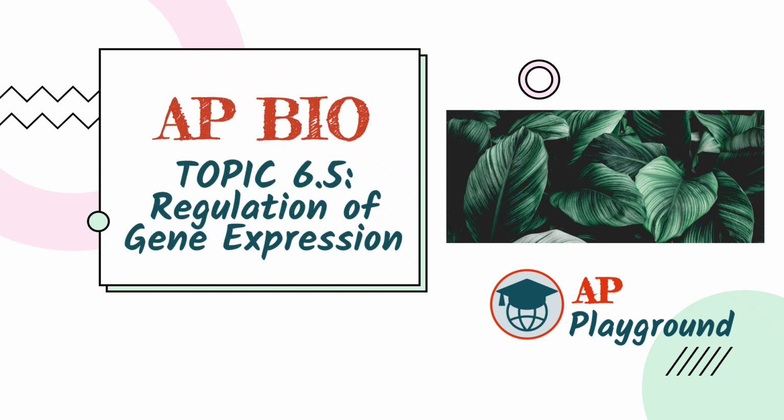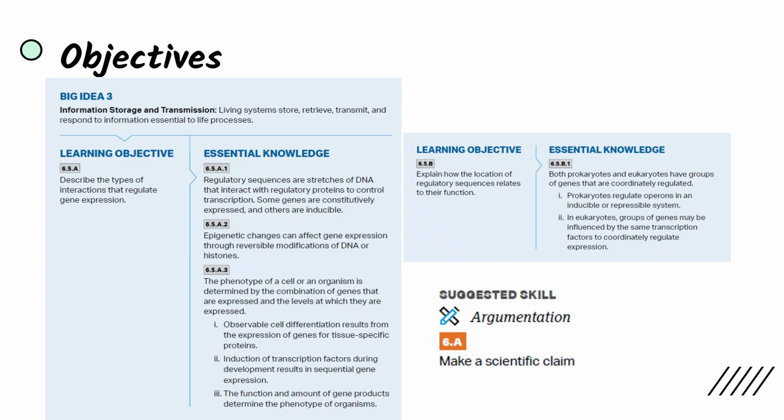Today we're covering topic 6.5, regulation of gene expression. So in 6.3 and 6.4 we discussed the process of gene expression, and today we'll be discussing how it's regulated, looking at epigenetic changes, factors that affect transcription, factors that affect translation, and also differences in prokaryotes and eukaryotes in regulating gene expression. And our suggested skill is argumentation 6a, make a scientific claim.